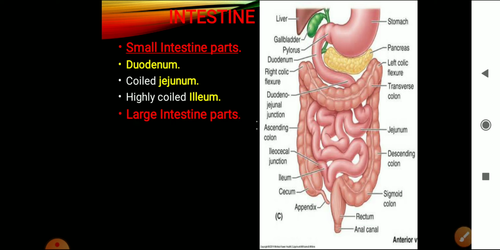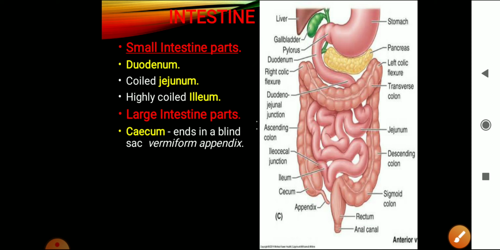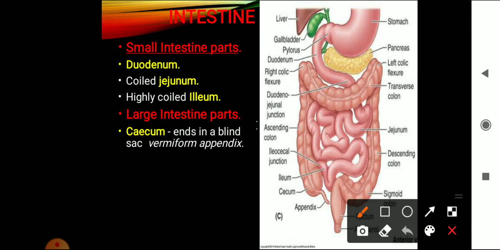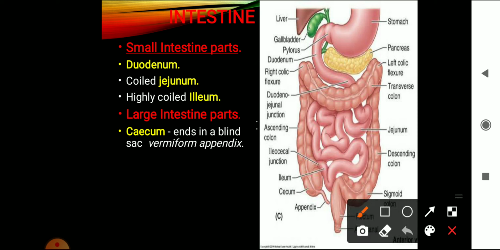Now coming to large intestine. This is the last part of the small intestine. Small intestine continues as a large intestine, this part. Now the large intestine first opens into a region called as a cecum. So this part is the cecum, right? Cecum ends in a blind sac-like structure. Can you see a small worm-like structure which is extending from the lower part of the cecum, that is called as a vermiform appendix.